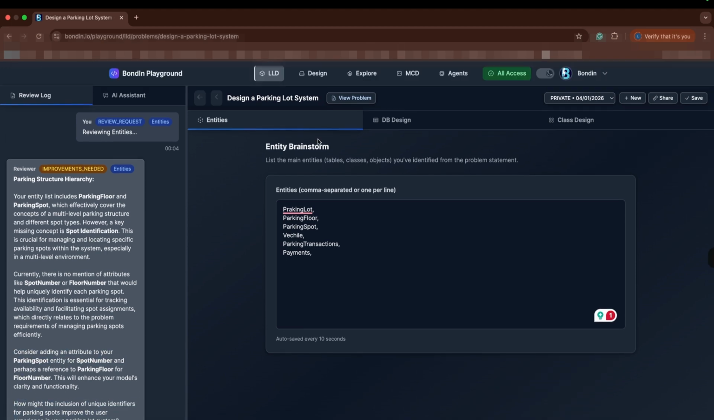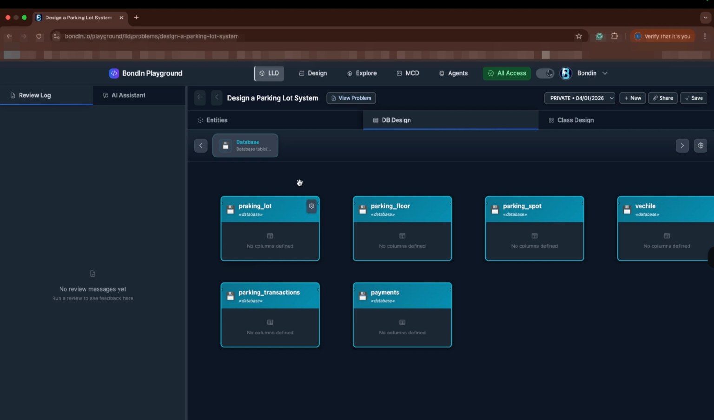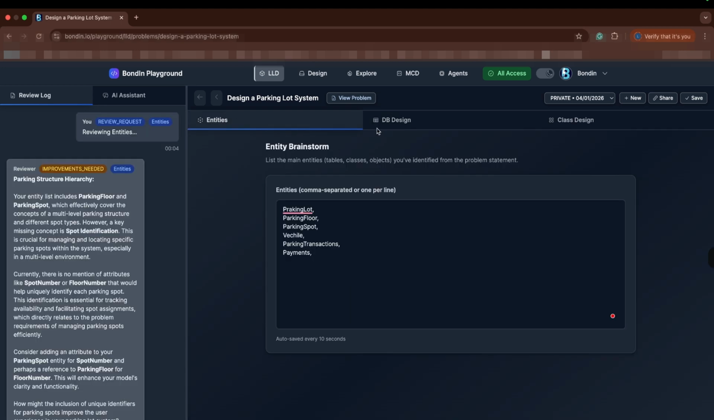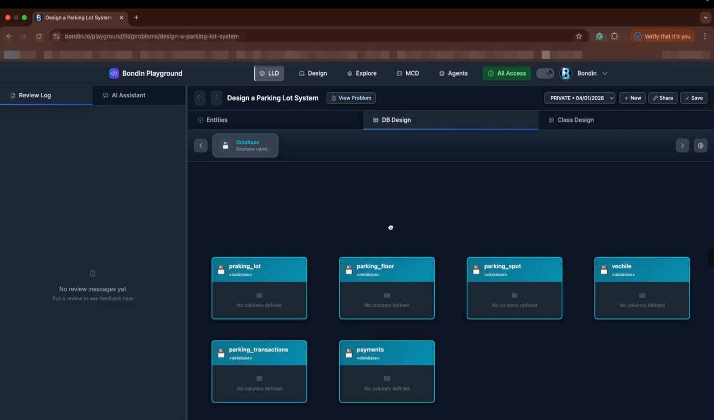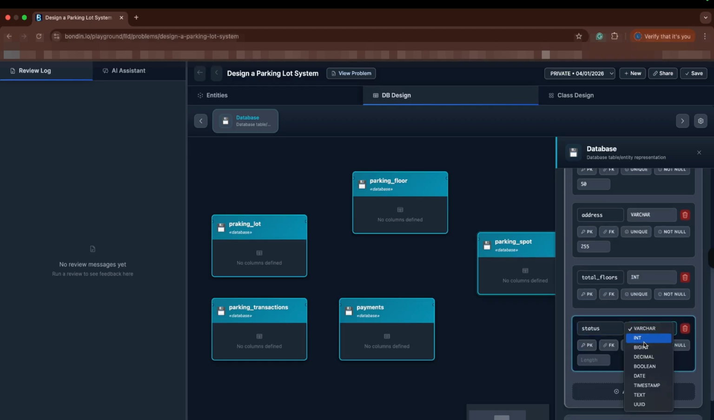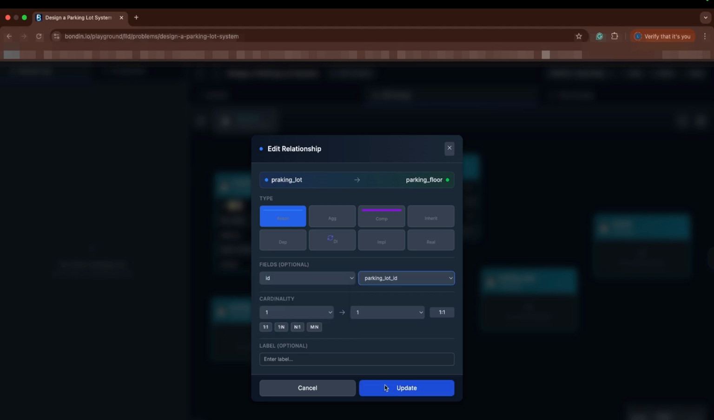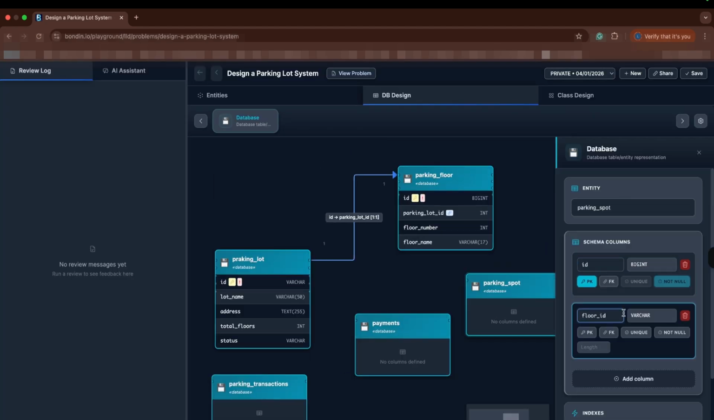Once entities are stable, the design moves to the database design canvas. Based on the identified entities, BondIn can intelligently generate an initial table structure. We can import or we can start from scratch. This serves as a starting point, not a final solution. Engineers can then refine the schema by defining fields, constraints, indexes, and relationships.